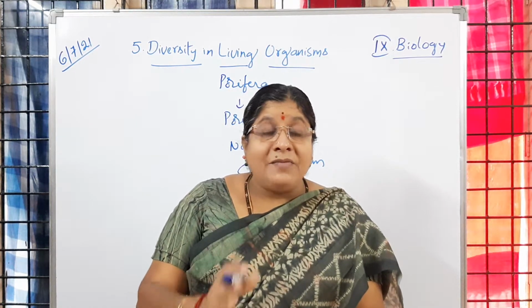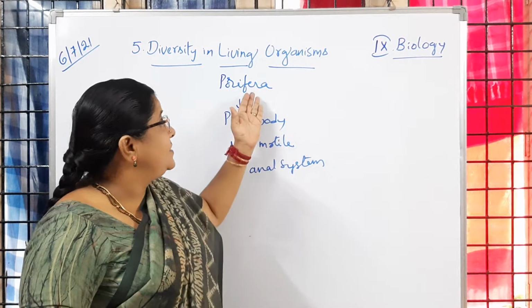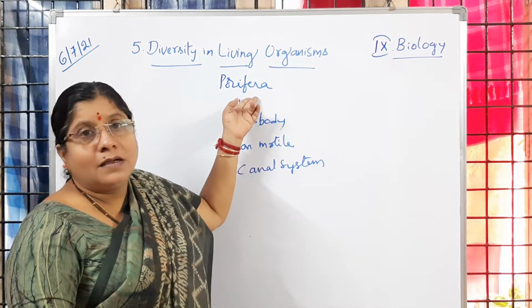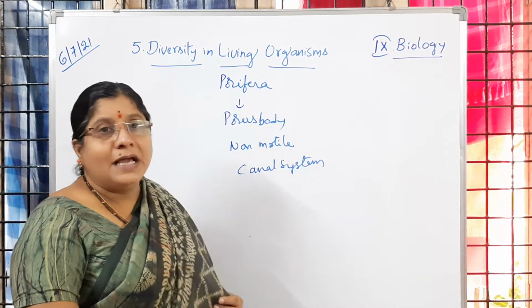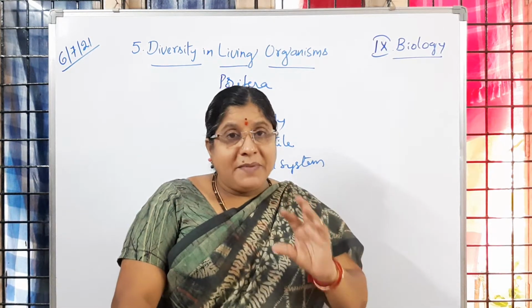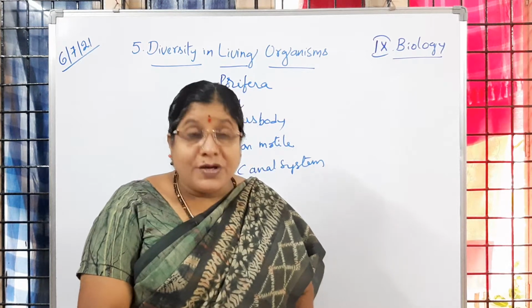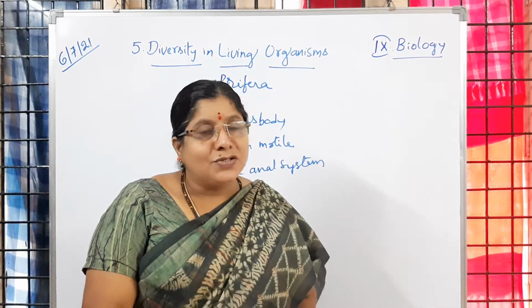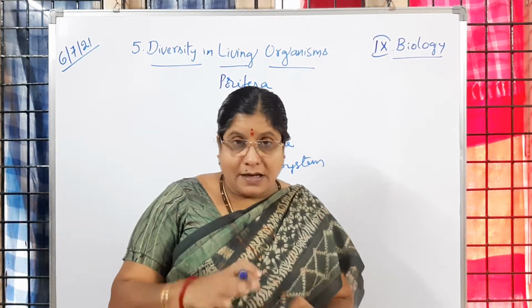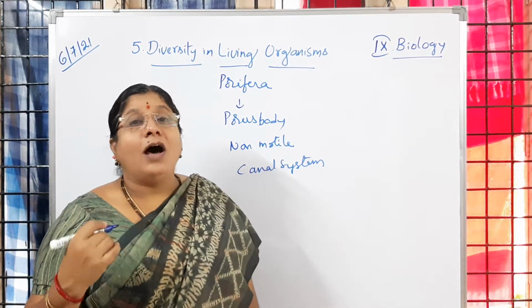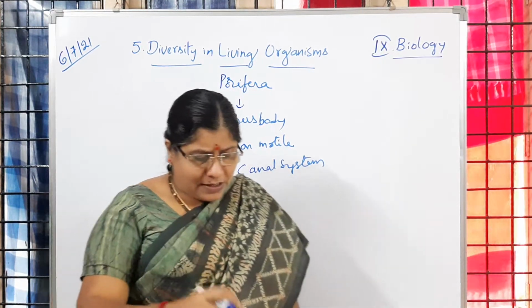That too in the Animalia group, it is said to be the first phylum in the Animalia kingdom. So very primitive or minimum differentiation we are going to observe in tissues, so we are not observing much development in the organs here.